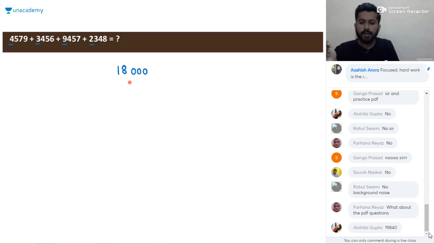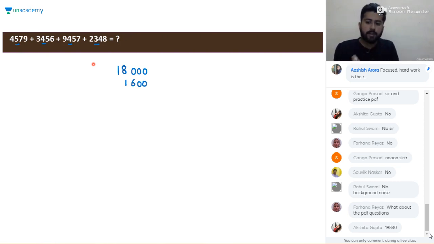Simple. Then we will proceed to the next digit, that is the hundred digit. So here it will be 5 plus 4, 9, 9 plus 4, 13, 13 plus 3, it will be 16. And we added the hundred digit, so we will add 2 zeros after it, as 100 contains 2 zeros.